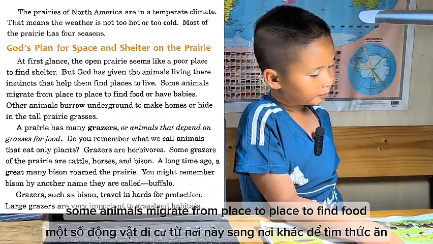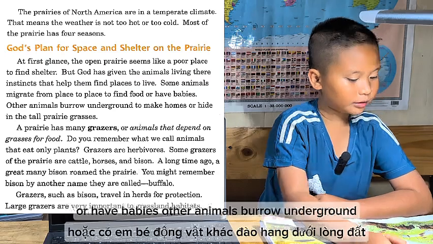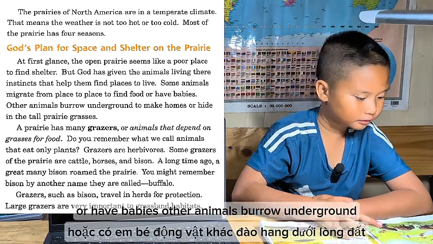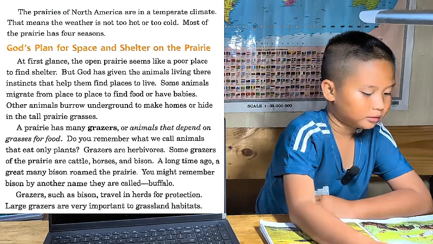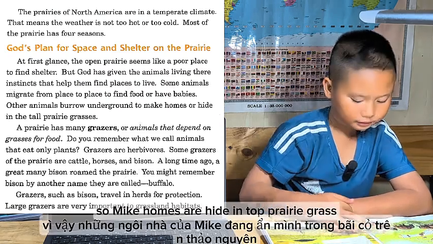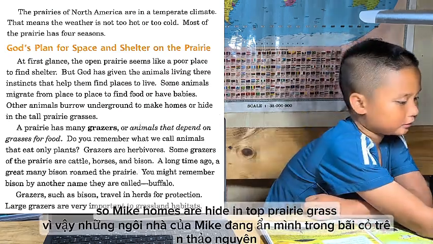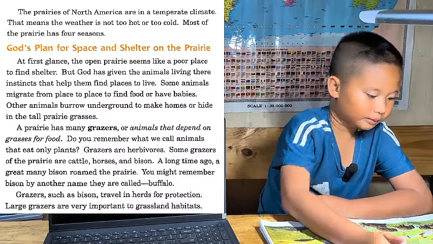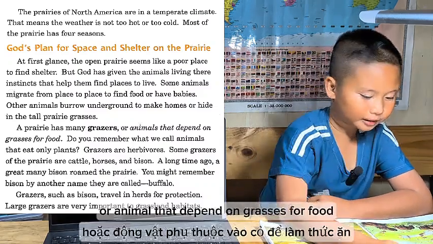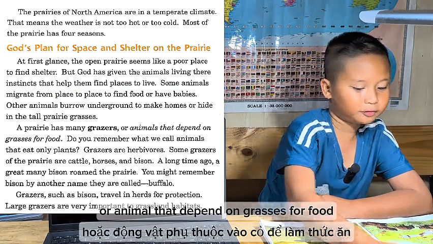Some animals migrate from place to place to find food or have babies. Other animals burrow underground to make homes or hide in tall prairie grass. A prairie has many grazers, or animals that depend on grasses for food.